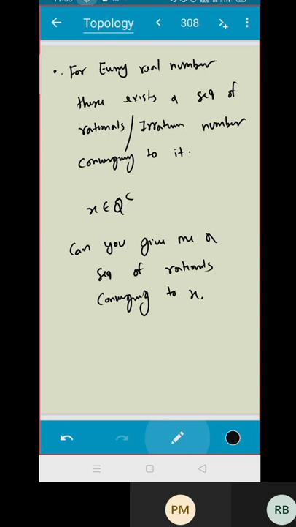So you have given an example for the next question. If I'm taking any rational number, can you give me a set of irrationals converging to that? 0.3 and 0.33 and 0.333, like this. That won't be irrational, isn't it?